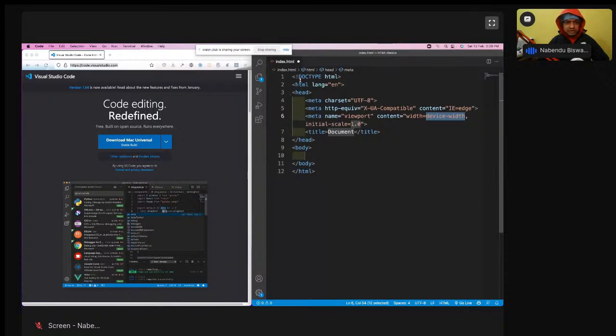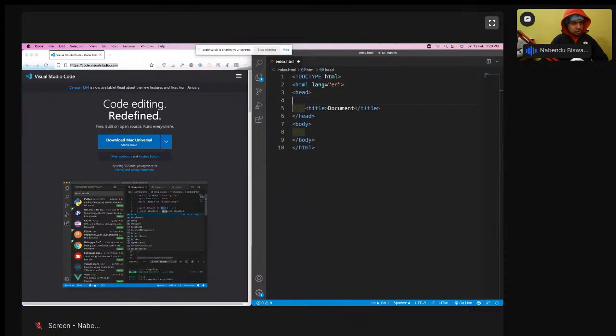The first thing is that we can remove this meta. Meta is nowadays not used that much. It used to be used by Google bot earlier, and a lot of marketing people used to use it, but nowadays it is not required. The first thing is that it is a doc type HTML. So what is this doc type HTML? Doc type HTML means that it is HTML version 5.